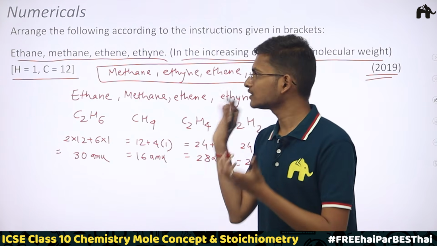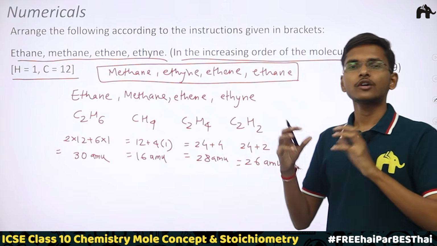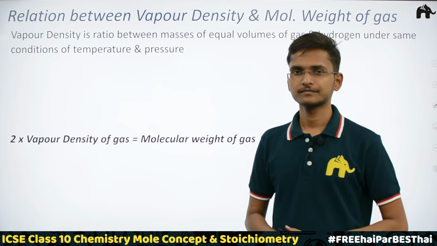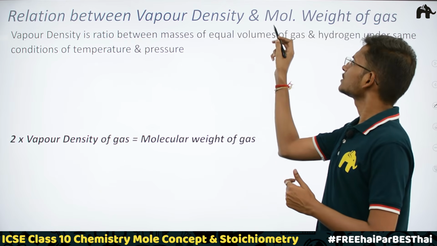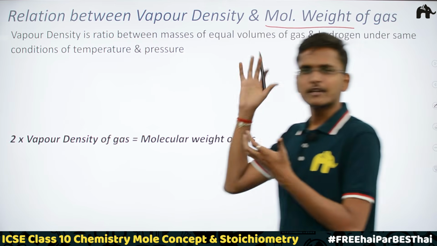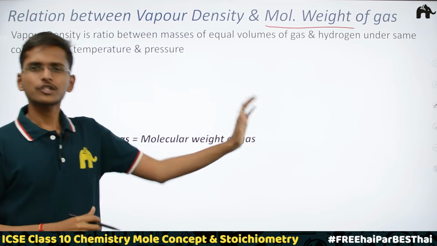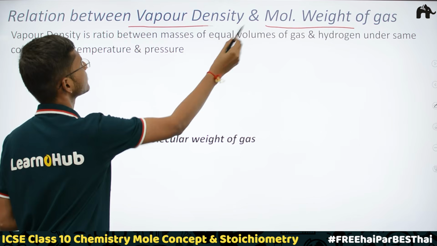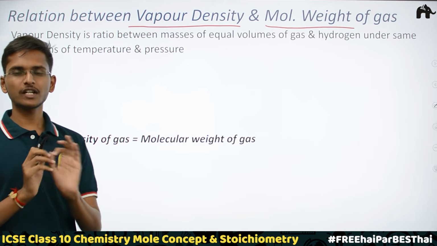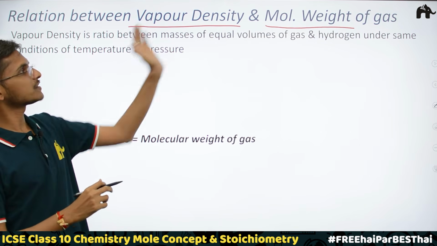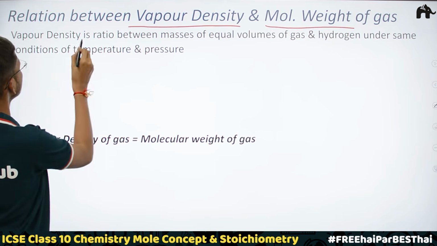I am deliberately adding these questions because you need to apply the concept from two different chapters. Now we have just quickly revised molecular weight, right? We have solved a question as well. Now it's time to see what is vapor density. After that we are going to see the relationship between molecular weight and the vapor density of a gas. So what is vapor density of a gas?